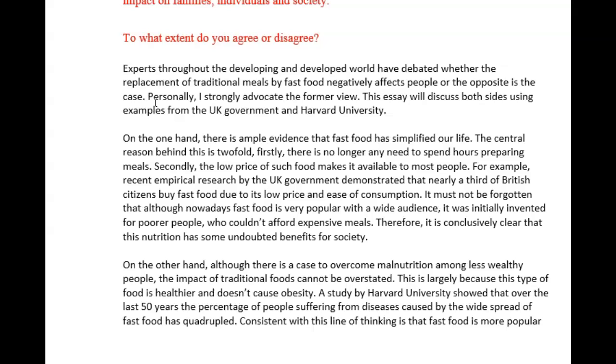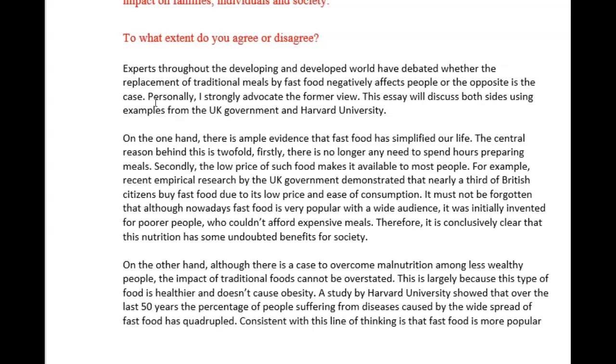Let's see. On the one hand, there is ample evidence that fast food has simplified our life. The central reason behind this is twofold. Firstly, there is no longer any need to spend hours preparing meals. Secondly, the low price of such food makes it available to most people. For example, recent empirical research by the UK government demonstrated that nearly a third of British citizens buy fast food due to its low price and ease of consumption. It must not be forgotten that although nowadays fast food is very popular with a wide audience, it was initially invented for poorer people who couldn't afford expensive meals. Therefore, it is conclusively clear that this nutrition has some undoubted benefits for society.